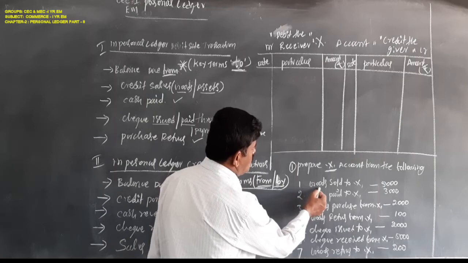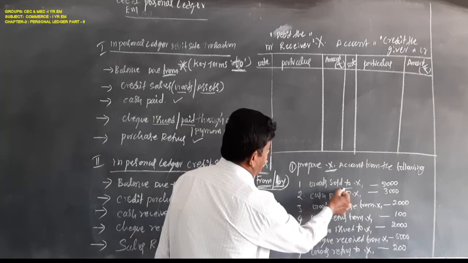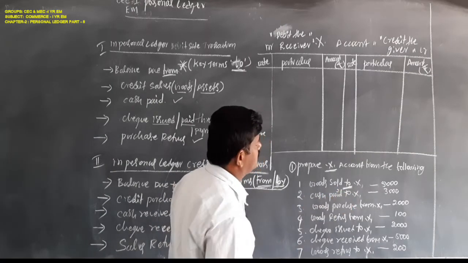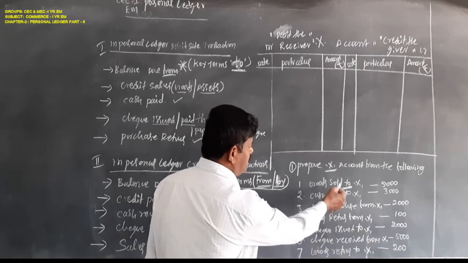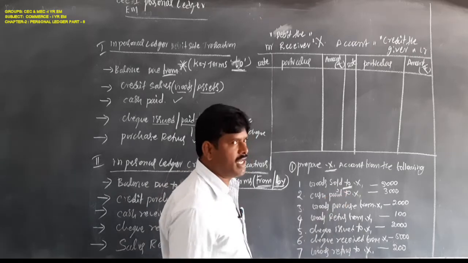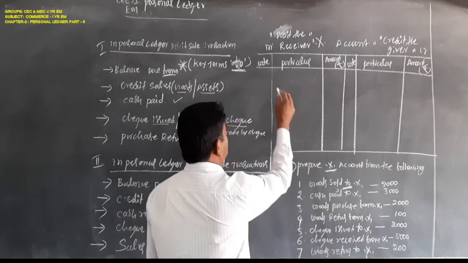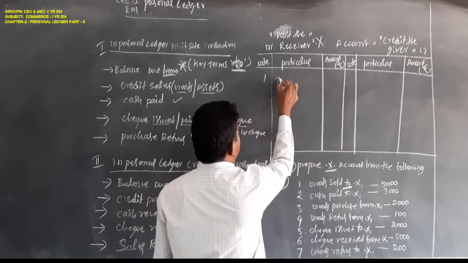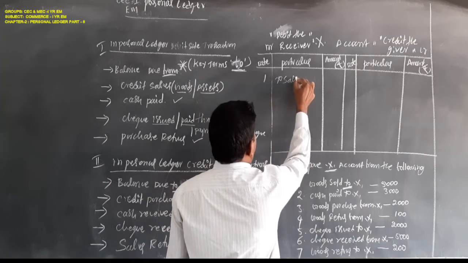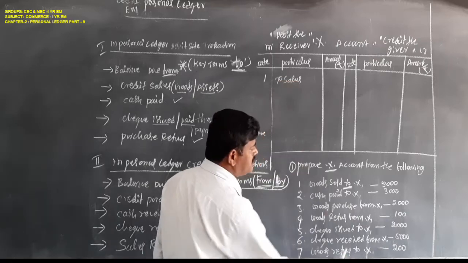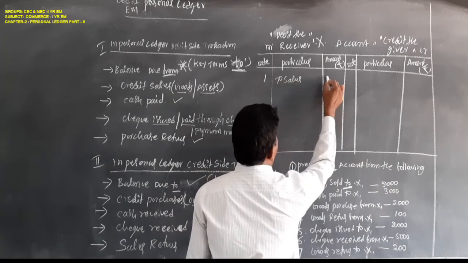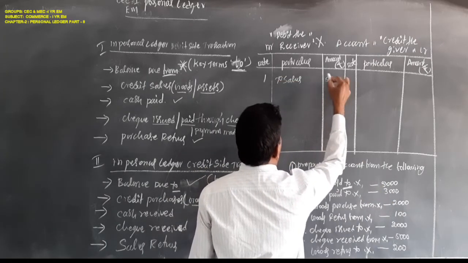Goods sold to X, this is the key term. As per this transaction, X is the receiver. So here, to sales account, amount is 5,000 rupees. This is the first one.